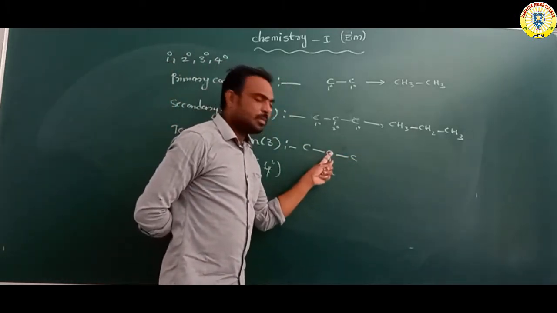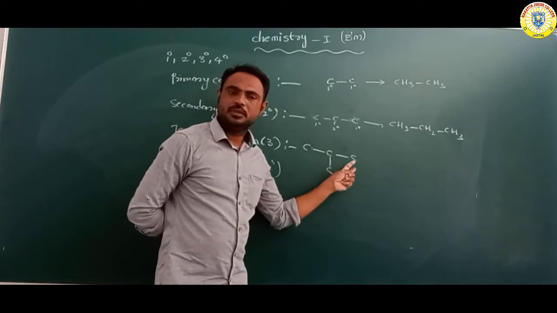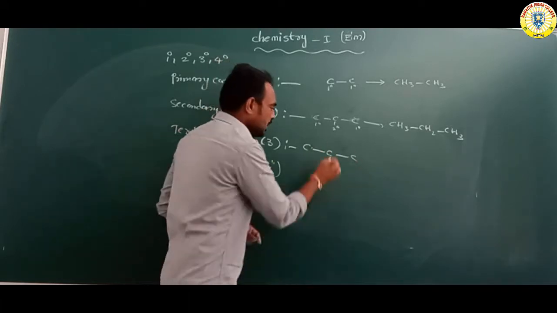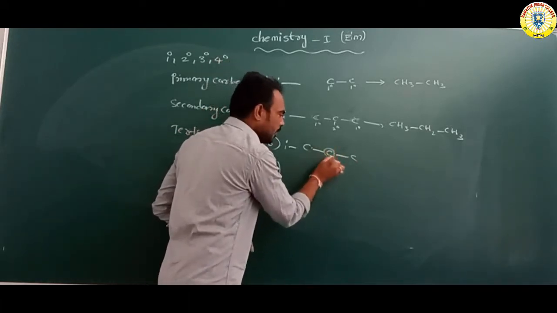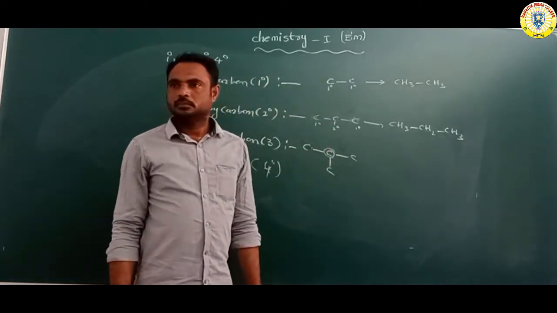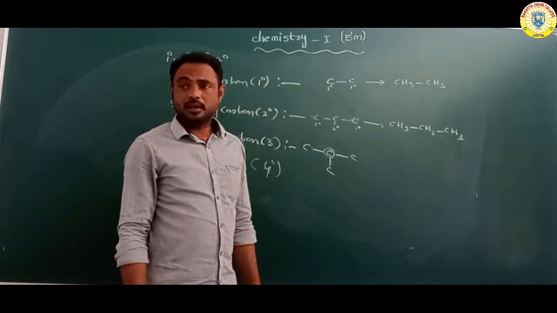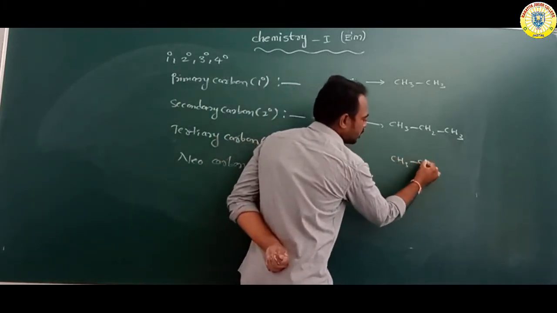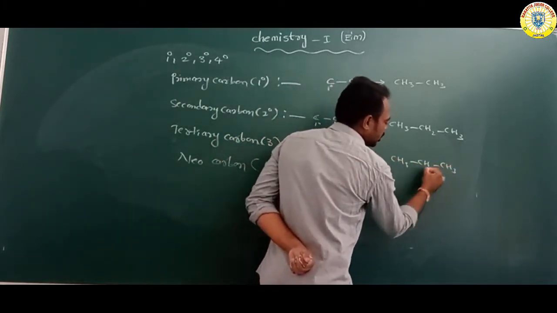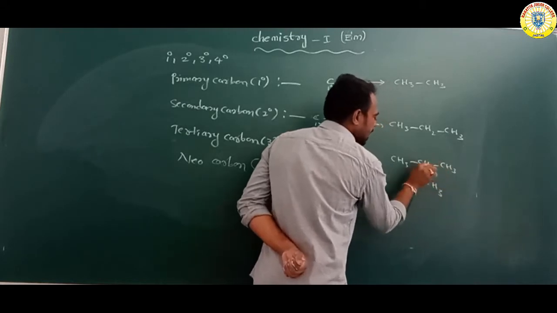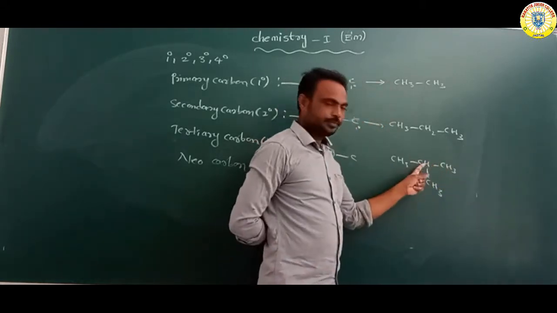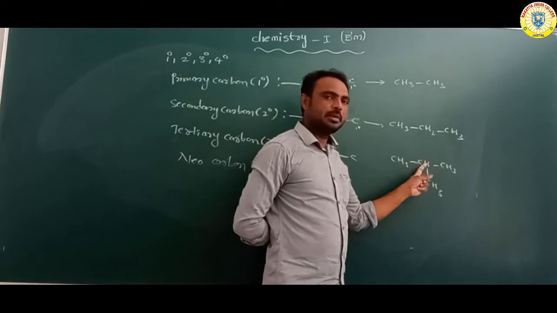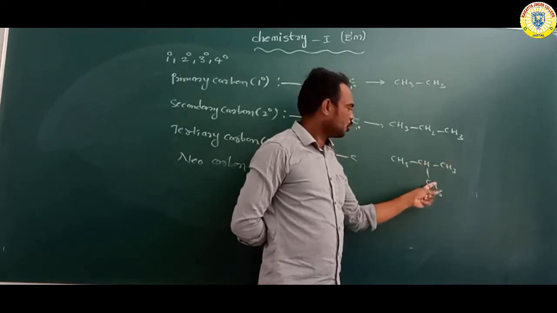This carbon is attached with how many carbon atoms? 3 carbon atoms. So this carbon is the tertiary carbon, or 3 degree. Suppose CH3 bond CH bond CH3 bond CH3. This carbon is tertiary carbon, because it is attached with 1, 2, 3 carbons.